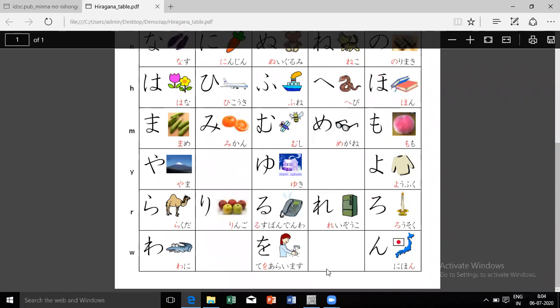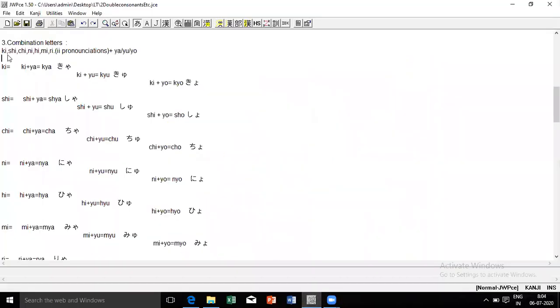All the i-column we have taken, i pronunciations. Now I'm taking ya, yu, yo, the last letters of the ya row. Those ya, yu, yo we are taking, and now we are combining both of these.